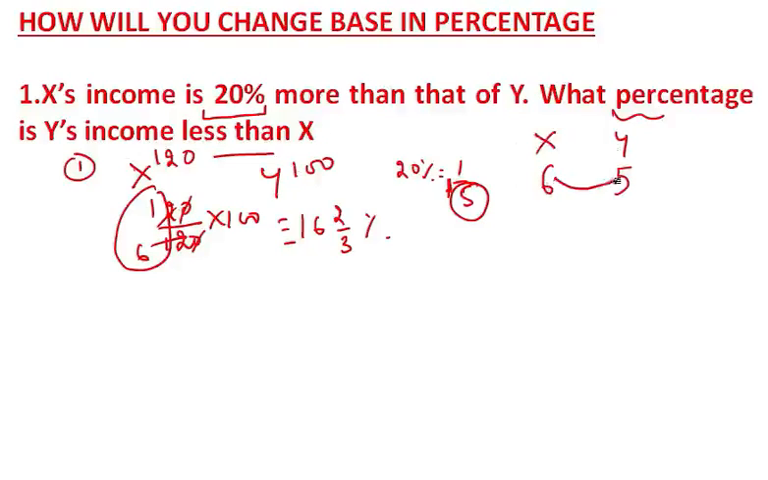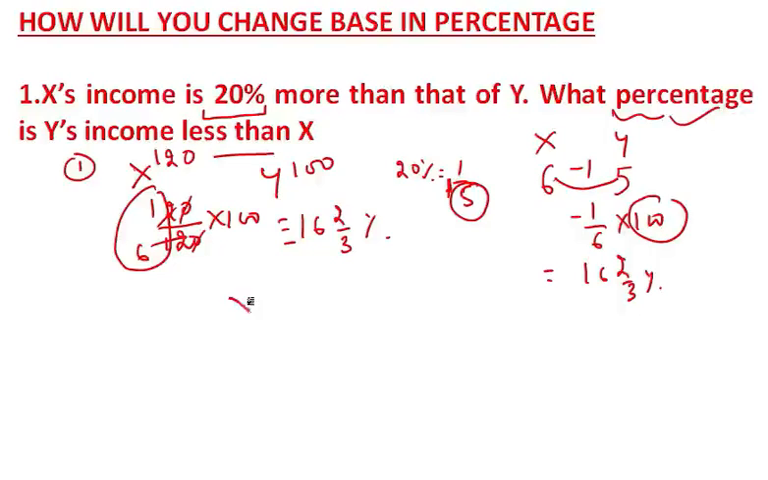So this is less by 1, minus 1, right? So minus 1 by 6 into 100. 100 is there because we want the value in percentage form. So 1 by 6 means 16 2 by 3%. Okay. Now I want to tell you one more thing here.